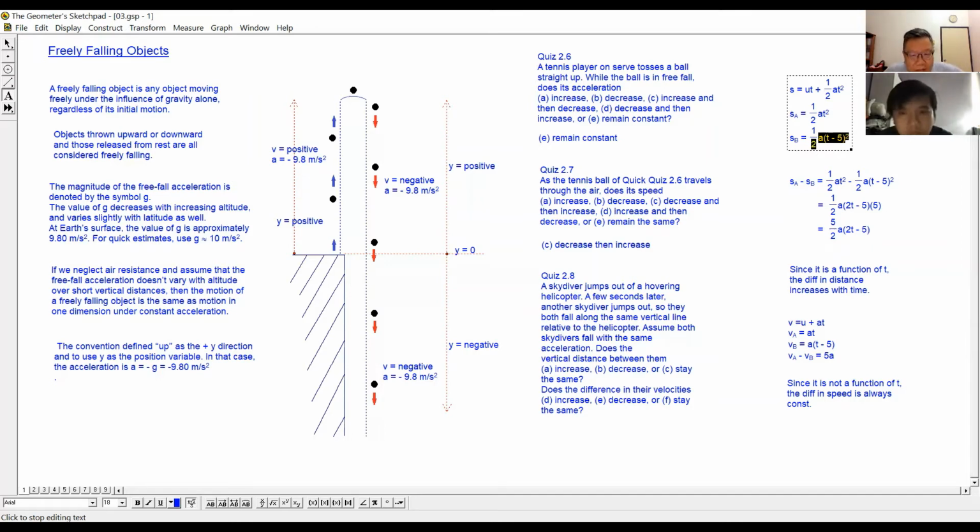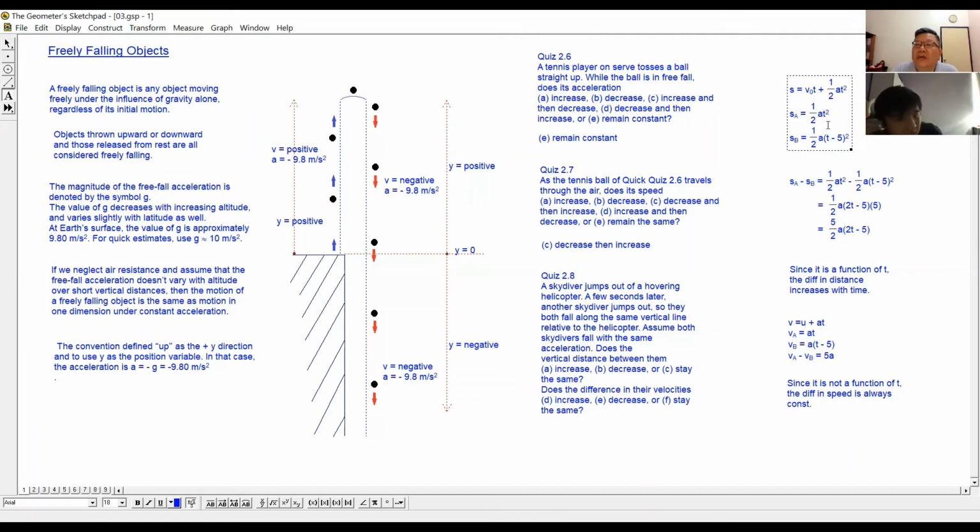I use the equation of motion, with the symbol V naught, not U. Because the initial velocity is 0, that term is no more. So we have half at squared and half a(t minus 5) squared, because this person jumped 5 seconds later.